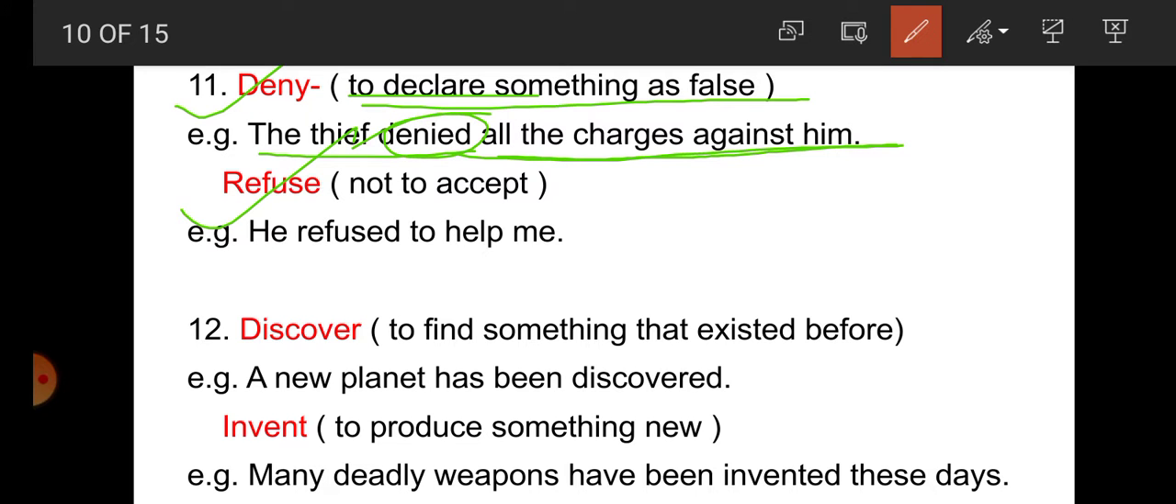Now refuse means not to accept. It means he refused to help me, he is not accepting to help me. That's why what we can write? Refuse. He refused to help me.